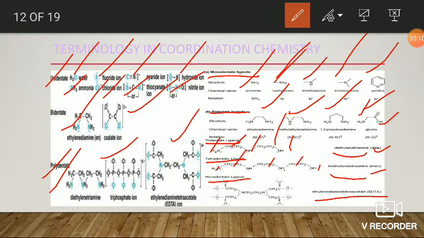Okay, fine. This is all about examples for different ligands based on their denticity.